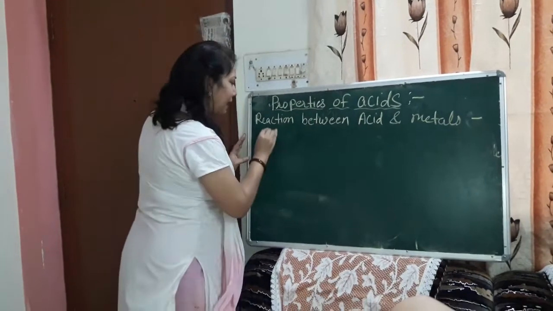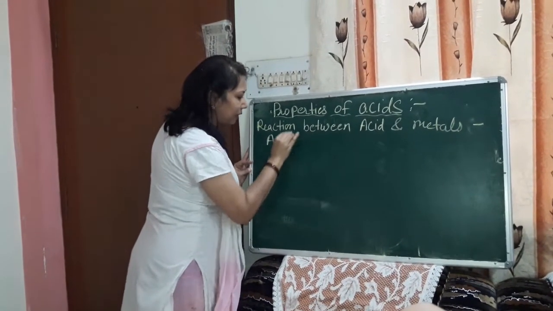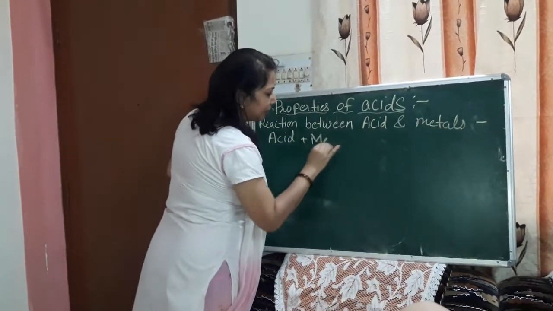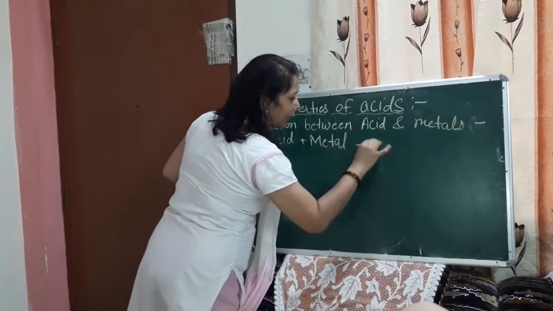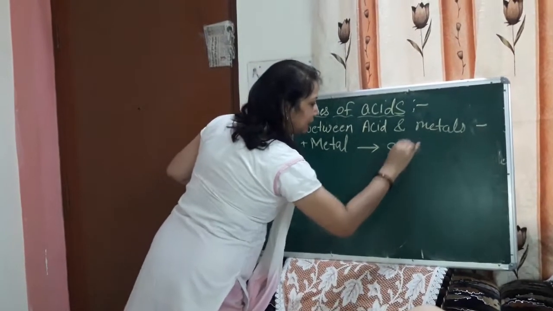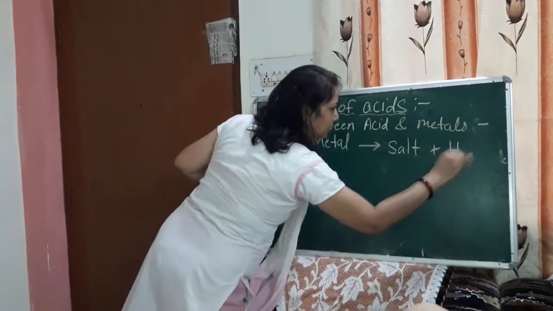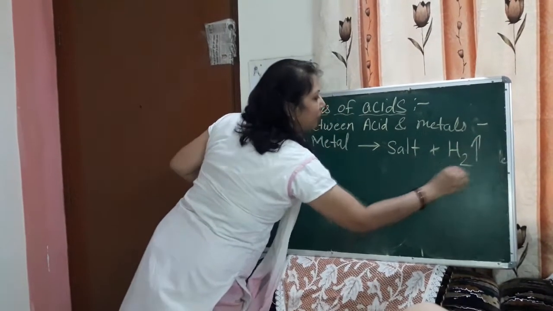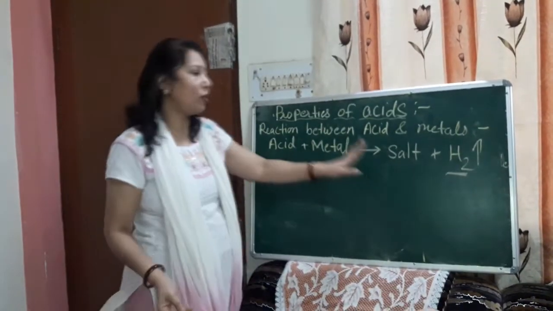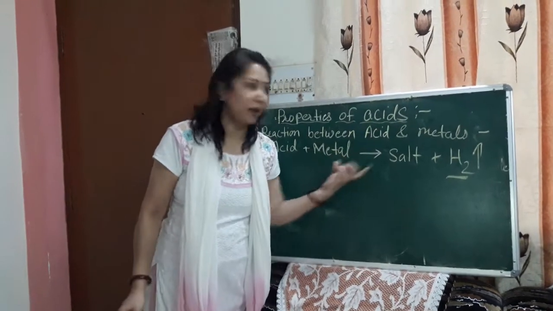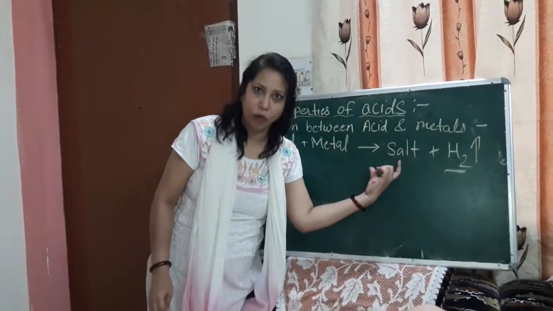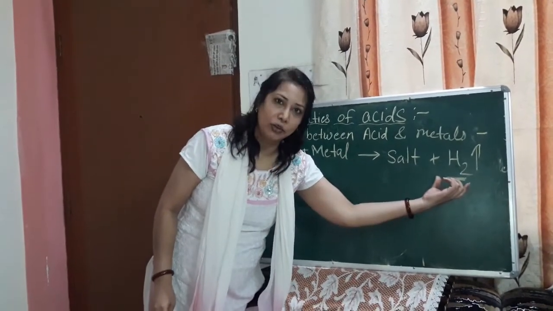Whenever any acid is reacting with any metal, it always produces salt plus hydrogen gas. It is a very important characteristic. Whenever any acid reacts with a metal, it forms salt and produces hydrogen gas.